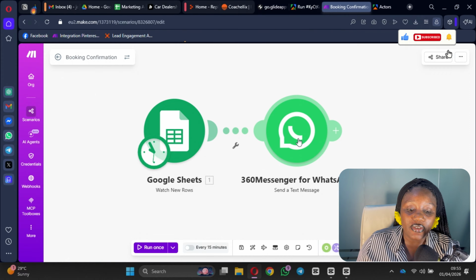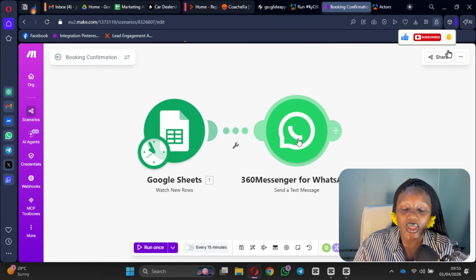Or if you need to give them any information that they need to have, okay, make sure that you are there maybe 30 minutes before the time. Make sure you come with this. Make sure you come with that. You can go ahead and add that in the message that you're sending to them. So that's system number one.